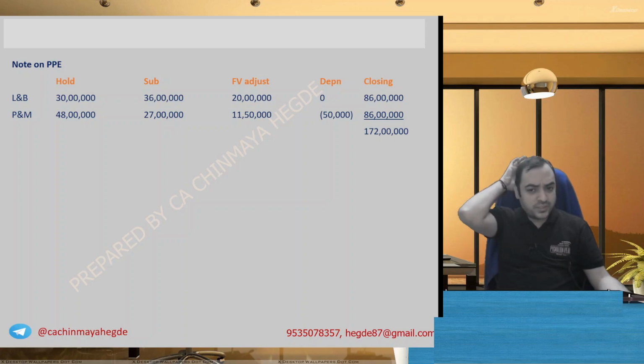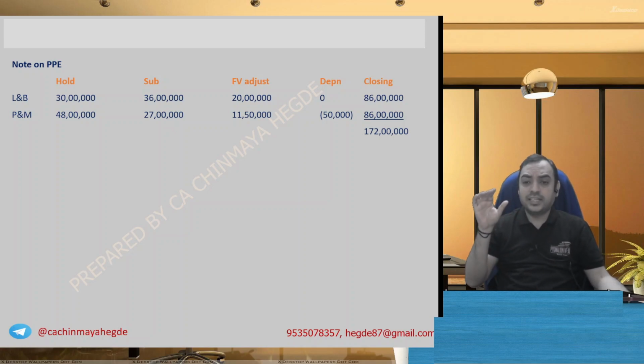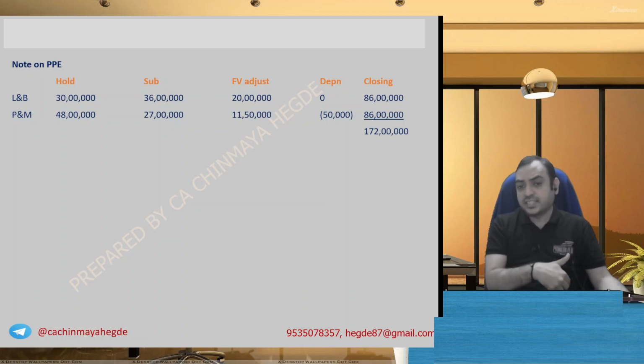Recovery of investments will happen only if at the time of investment you knew there was a dividend announcement. That is, when you acquired on 1st of October, did you know that in November the dividend is going to come? If that is the case, then you can say that it is a recovery of investment.